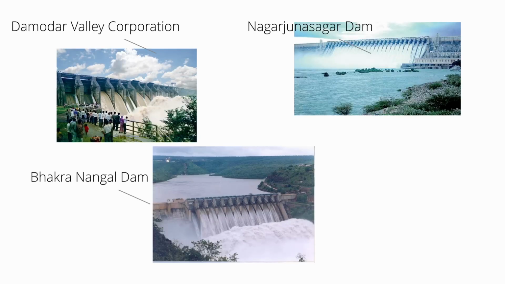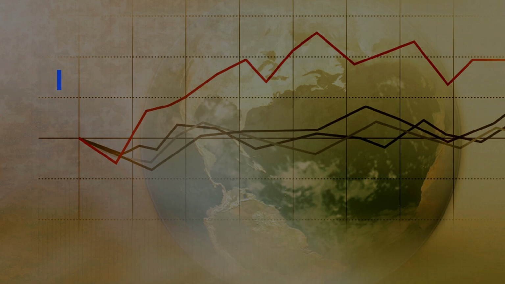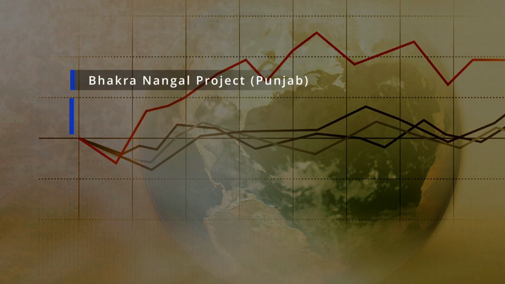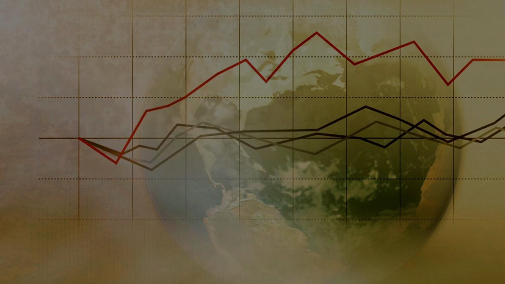And if we look at the country, there are so many large dams. I'm just giving you some names of those dams so you can understand, like the Bhakra Nangal project, the Damodar Valley Corporation, the Nagarjuna Sagar project. So these are the major dams created all over the country to facilitate irrigation in the agricultural field.